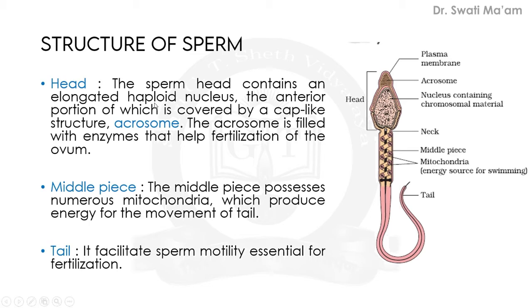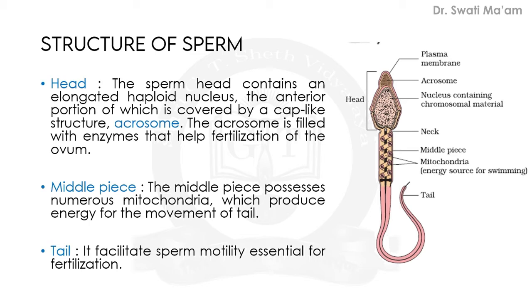Let us see the importance of the other two parts. First, we'll discuss the head. The sperm head contains an elongated haploid nucleus. You can see here, this is the nucleus part, containing chromosomal material. The anterior portion of the nucleus is covered by a cap-like structure, which is known as the acrosome. This is an important term. Many short questions can be asked. Even this topic is important, and many times it has been asked in board exams also.